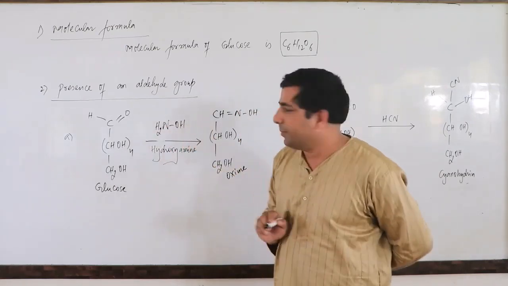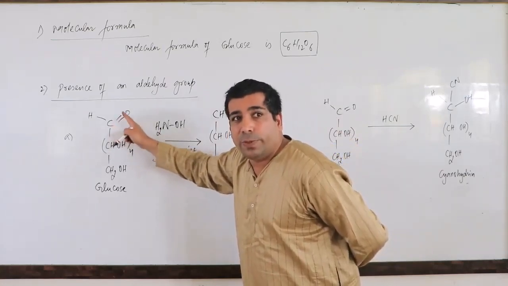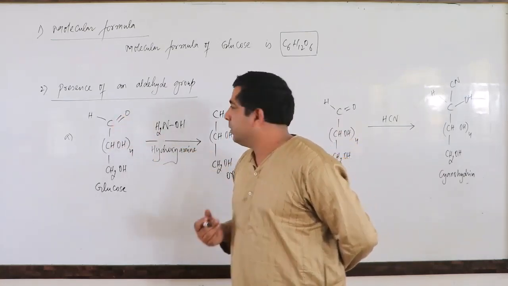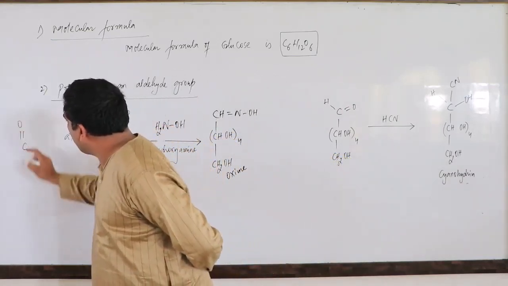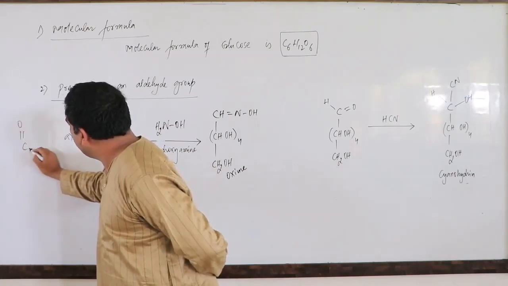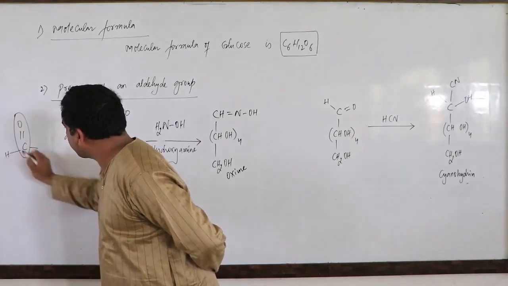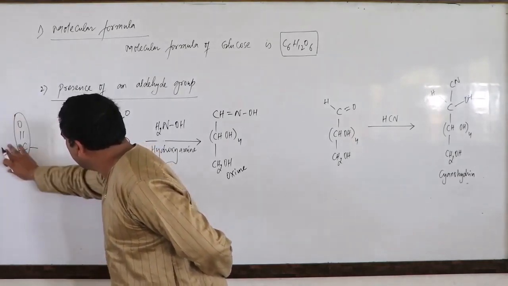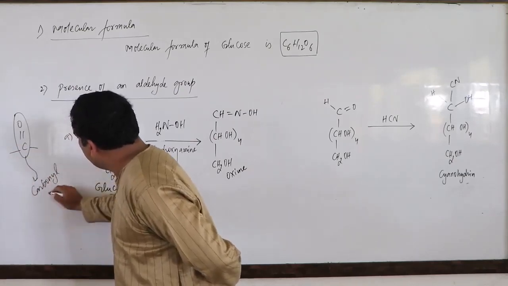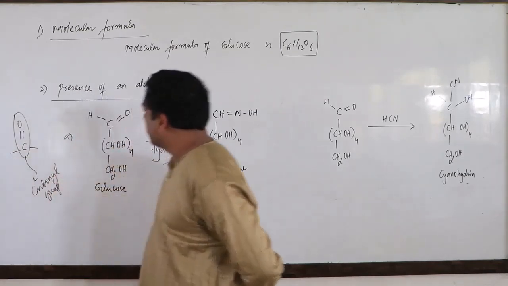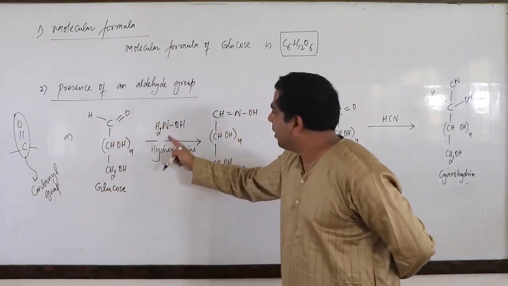This CO group, remember always, is known as the carbonyl group. When we talk of only the CO group, I am talking about only this part. So this carbonyl group will interact with hydroxylamine.